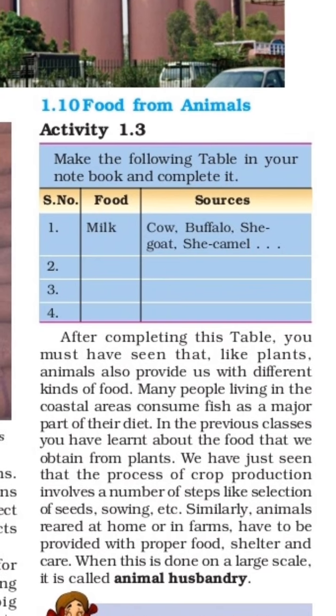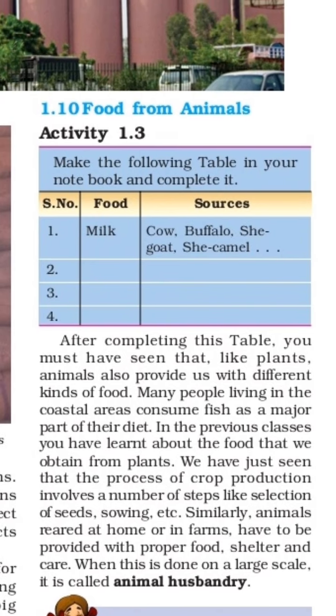After we complete activity 1.3, we can see how many more products we can get from animals. After completing this table, you must have seen that like plants, animals also provide us with different kinds of food. Many people living in the coastal areas consume fish as a major part of their diet.